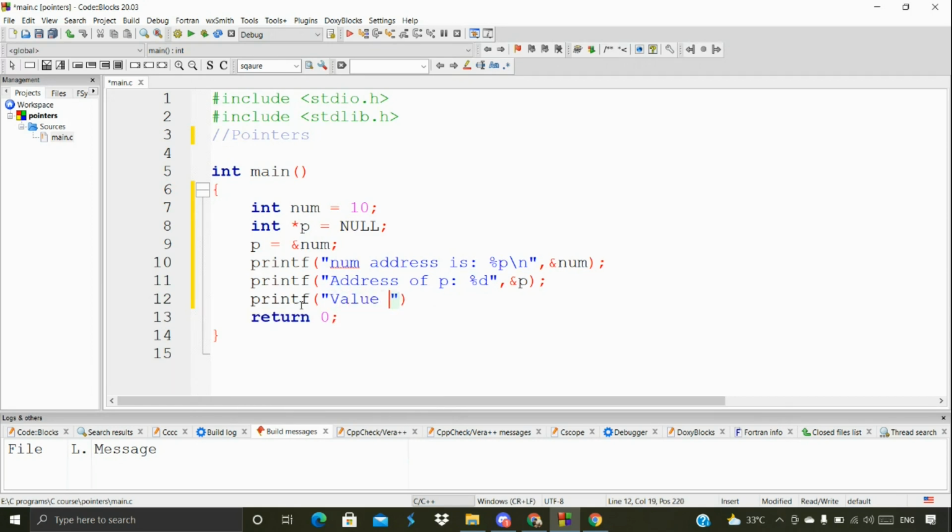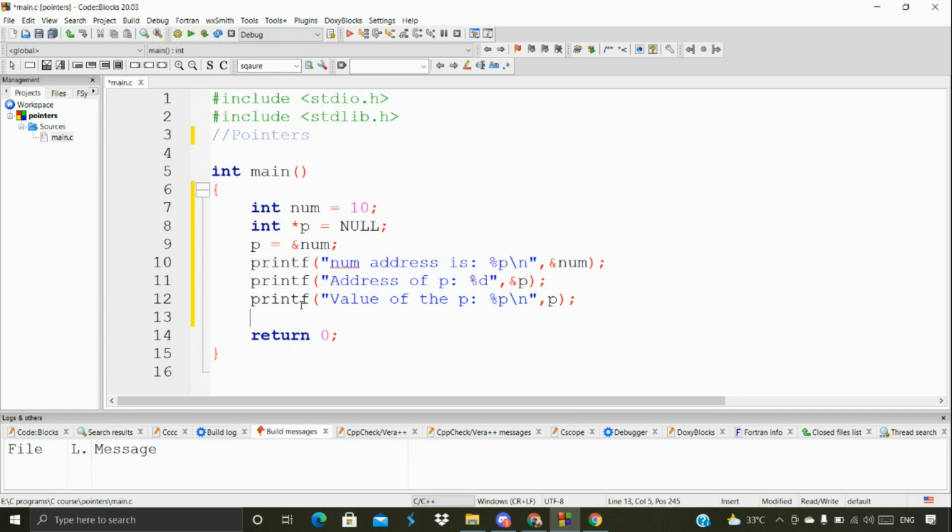Value of p. For the value of p, I'm going to mention percentage p, sorry, and then p. I'm going to mention p here. Here I said the value of p, not any other kind of thing.